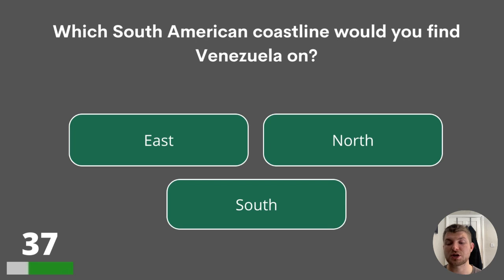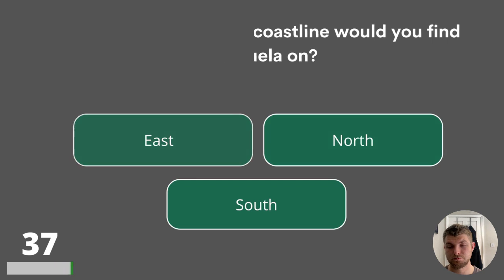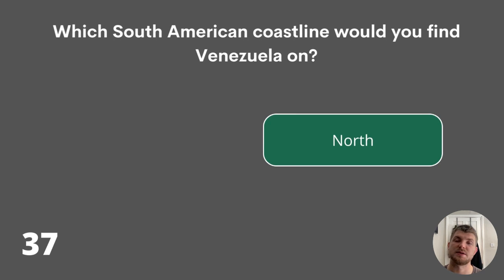37. Which South American coastline would you find Venezuela on? East, north, or south? The answer is north.